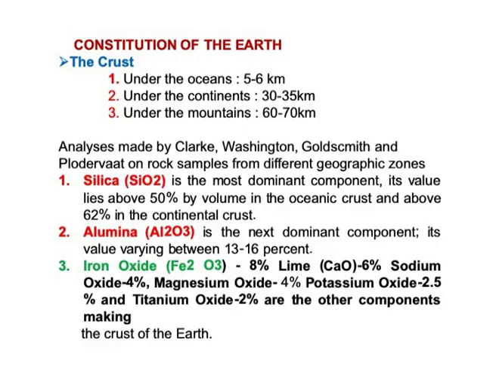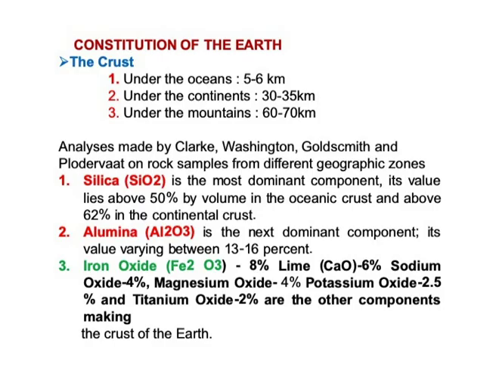There are familiar scientists, Clark, Washington, Goldsmith and Vogt, who collected different rock samples and analyzed them, and finally found what type of material or minerals will be present in the crust.